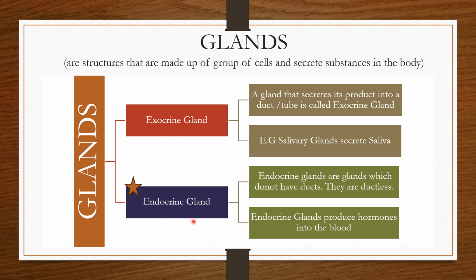Endocrine glands, on the other hand, are ductless glands. That is, they do not have ducts, which means that whenever an endocrine gland is secreting its product, it is secreted directly into the blood. Examples of endocrine glands are the glands which produce hormones, which are released directly into the blood.